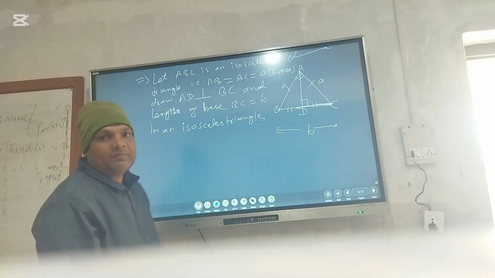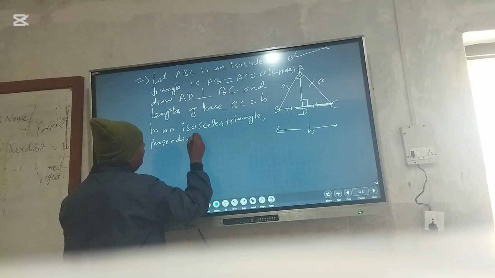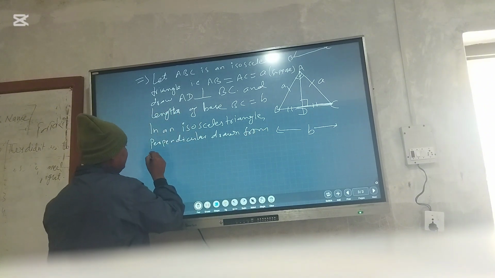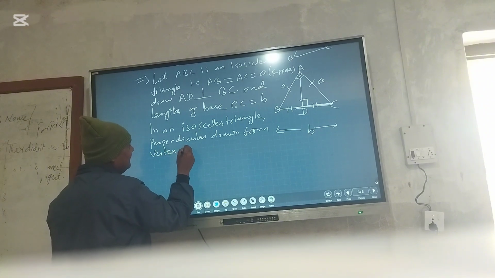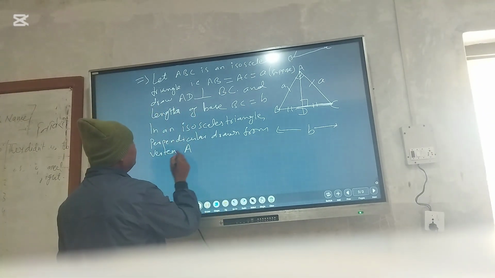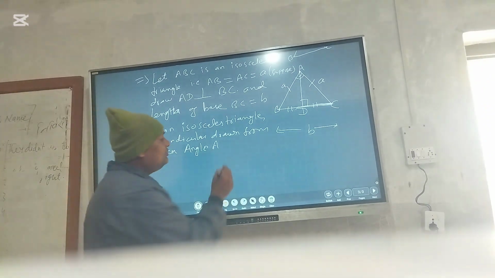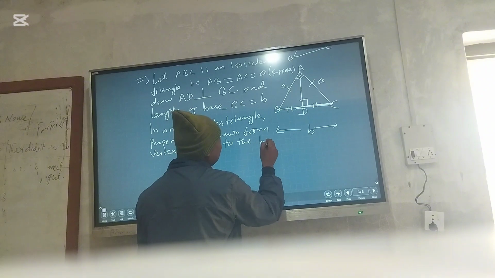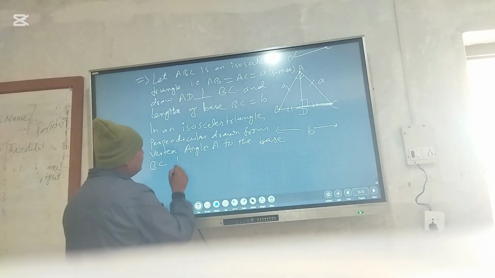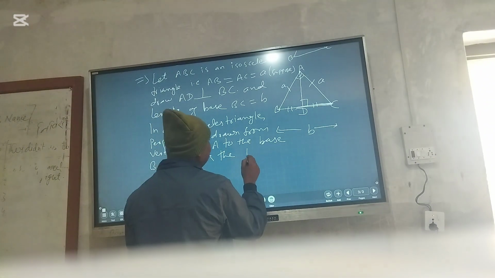We have to write here: the perpendicular drawn from vertex angle A to the base BC bisects the base.